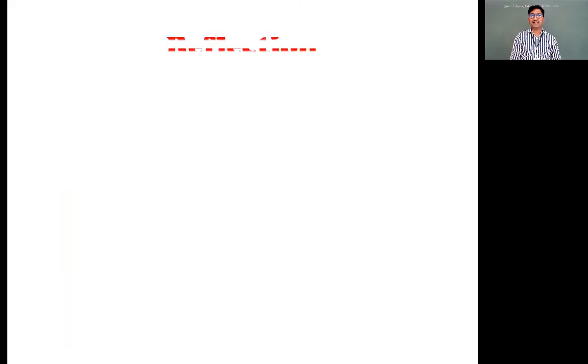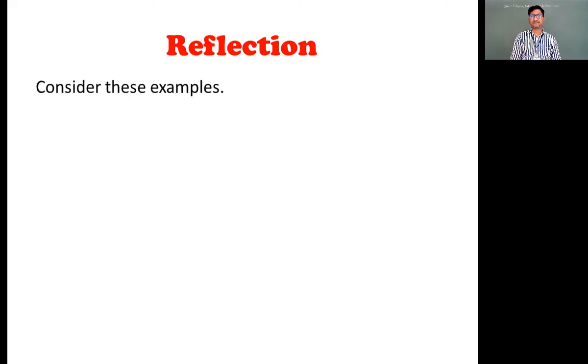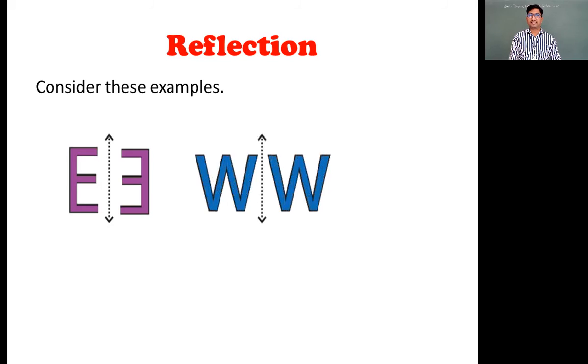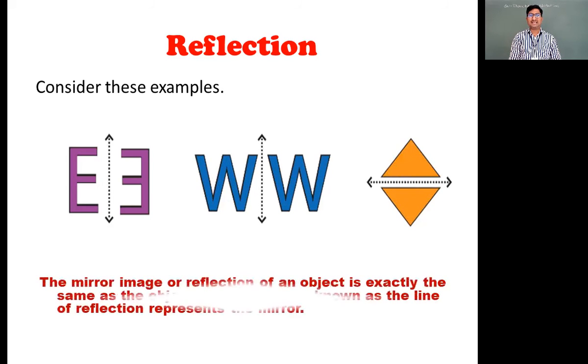So moving forward, let's check a few examples of alphabets. This is E, and it is kept in front of a mirror. So the reflection of this E is shown there. Then W also, the same, and this triangle. Now, the mirror image or reflection of an object is exactly the same as the object, and the dotted line, known as the line of reflection, represents the mirror.